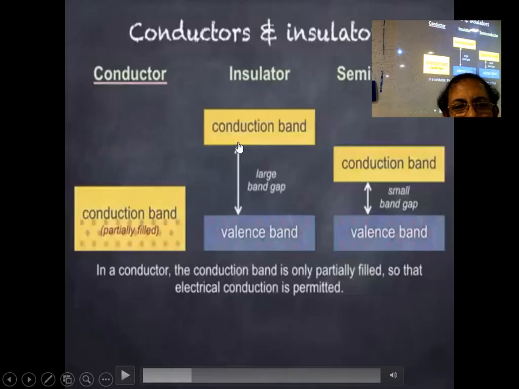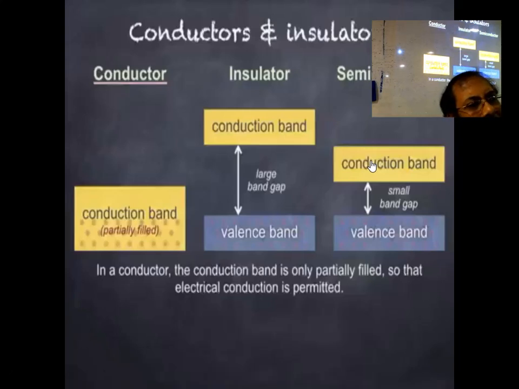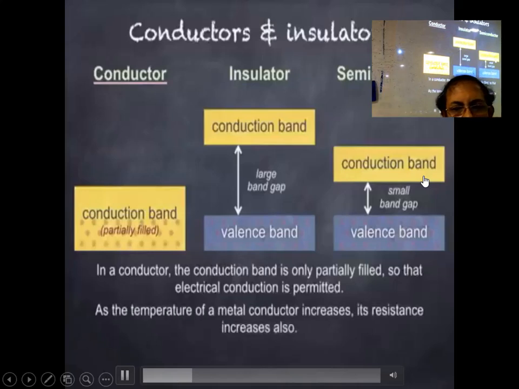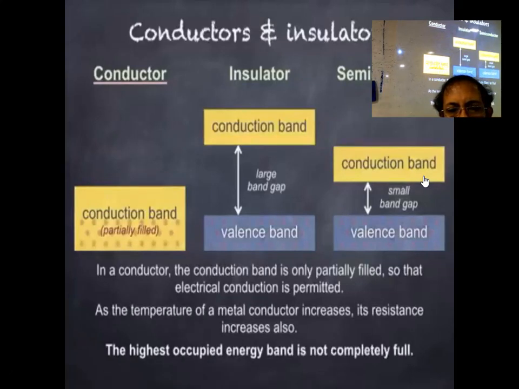Now here the gap is large, that's why the electron cannot jump from here to here. It cannot. So that's why it is an insulator. And when the gap is small, then an electron can move from this valence band to the conduction band, and it is called a semiconductor. That is the difference, nothing else. Conduction in a metal is explained by considering only the conduction band. The conduction band is only partially filled, so electrical conduction is permitted.